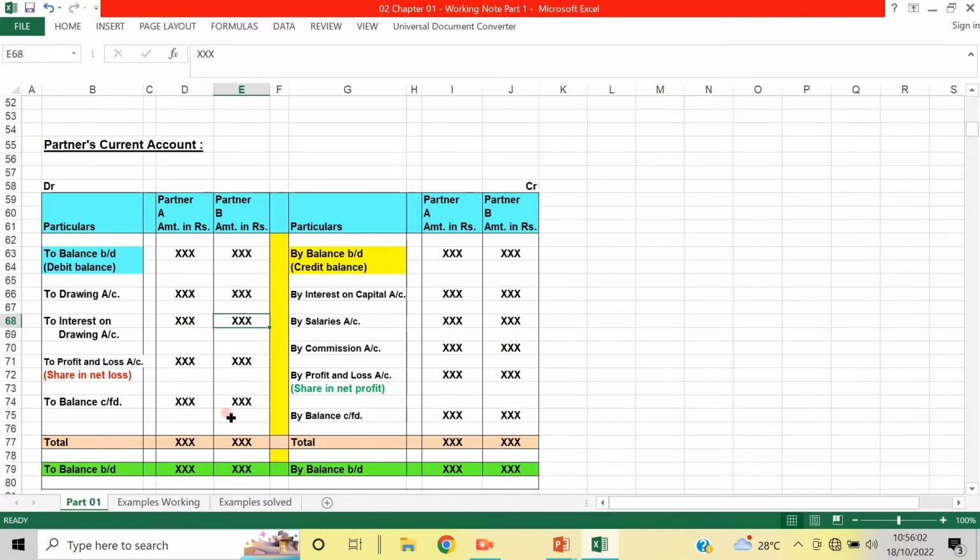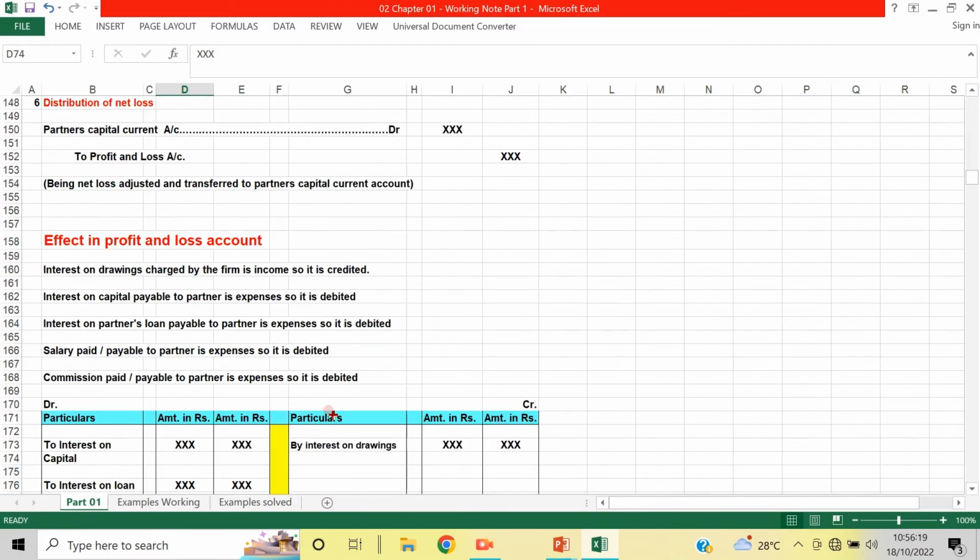And then if there is any loss, it will be taken. And if there is a surplus, it will be carried forward here. If there is a debit balance, it will be taken to the credit side, and if there is a credit balance, it will be carried forward here. So now I think it is clear.